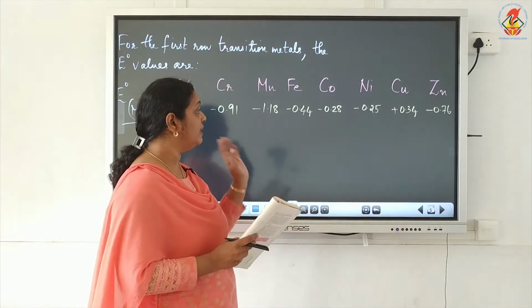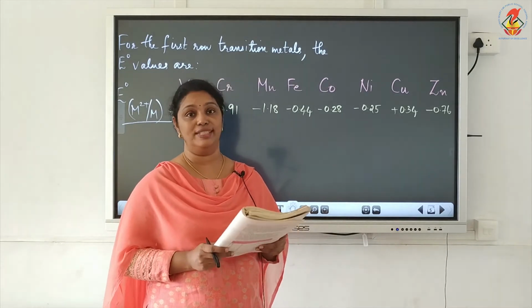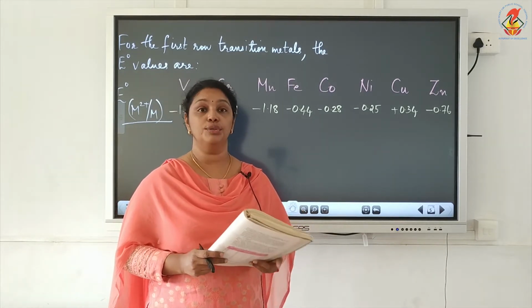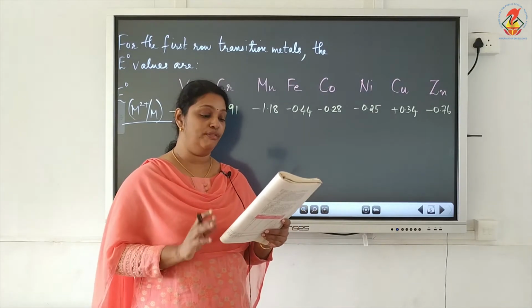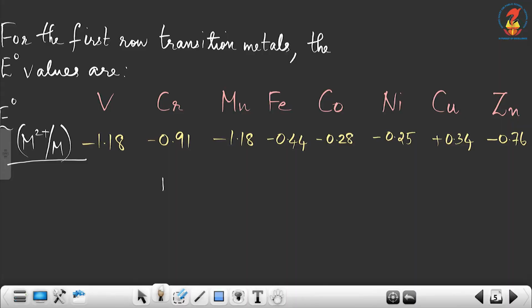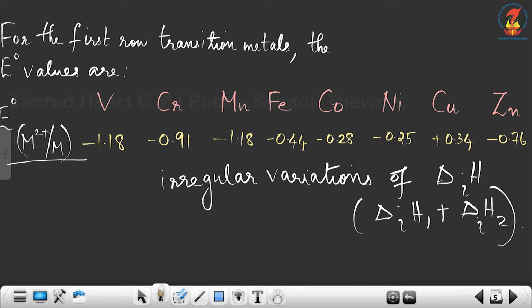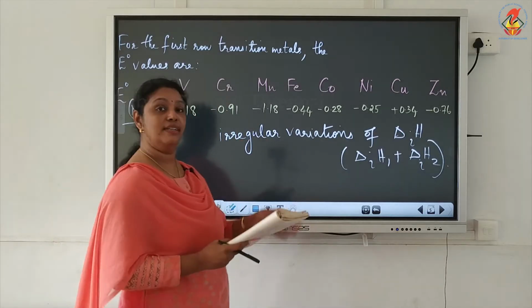Now what is the reason for the irregularity in the values of E0 M2+/M for the first transition series? The answer is due to irregular variation of the ionization enthalpy. Now ionization enthalpy means we have to consider the sum of first and second ionization enthalpies. So the answer is this.